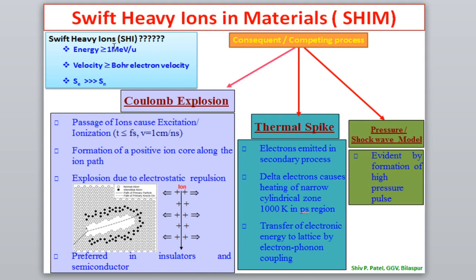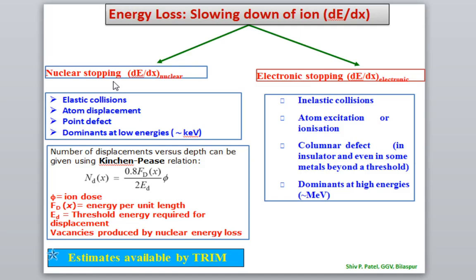Obviously if we are taking swift heavy ions, the electronic energy loss will be much larger than the nuclear energy loss, as we have discussed. In the case of electronic energy loss, the ions create excitation or ionization in the material, which I discussed in the last class. Atomic excitation or ionization takes place, and then columnar defects form and dominate at high energy, that is in the million electron volt range. Here it is in the keV energy range.